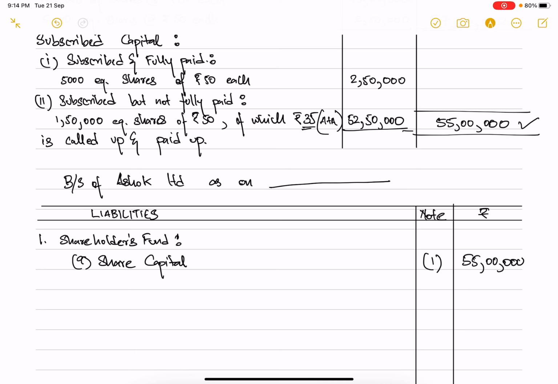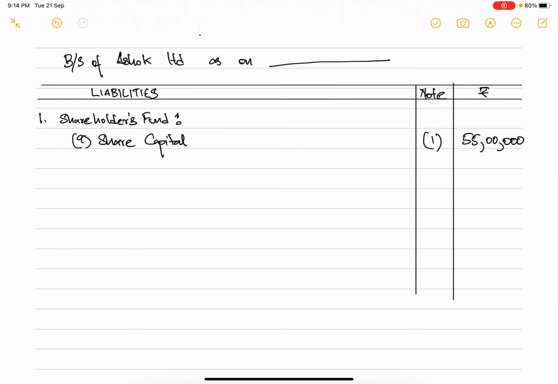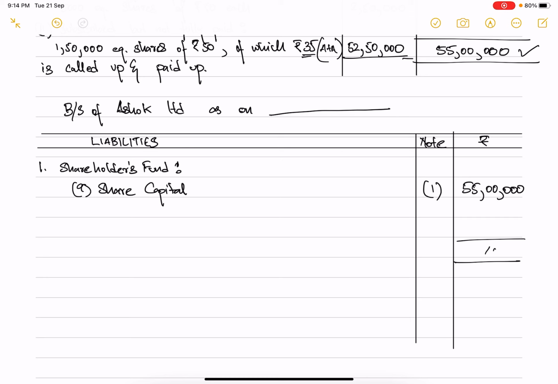Since no other information is given to us, you can close your balance sheet with the same amount, and this is how we are supposed to calculate the value of share capital and put it up in the balance sheet. I believe this video might have cleared up the procedure as to how you are supposed to calculate the share capital and enter it into the balance sheet.